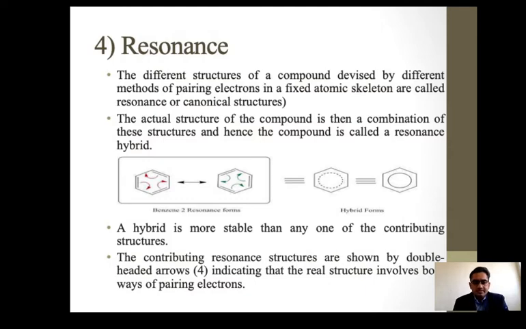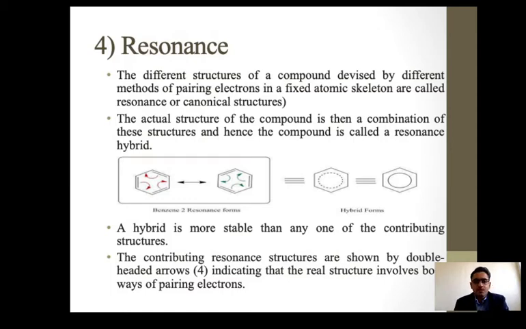Here is the benzene ring, and the pi electrons of the benzene are continuously delocalized in between. They are continuously delocalized, and we get these two resonance structures, a resonance hybrid. Accordingly, these pi electrons continuously delocalize and make all the bonds the same in nature. There is no single or double bond directly. The electrons are equally distributed and continuously delocalized, and we get a hybrid form. That is resonance.